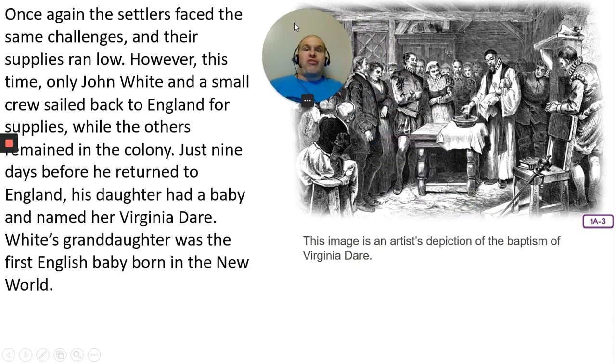Okay. Once again, the settlers faced the same challenges. And as their supplies ran low, however, this time only John White and a small crew sailed back to England for supplies, while the others remained in the colony. Just 9 days before they returned to England, his daughter had a baby, and he named her Virginia Dare. White's granddaughter was the first English baby born in the New World. Pretty cool, huh?